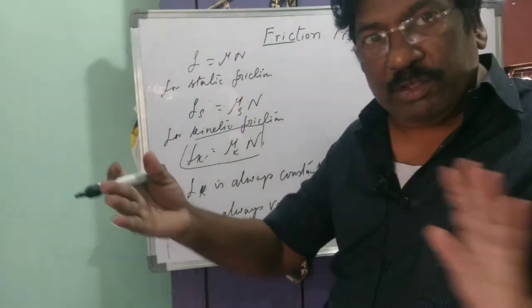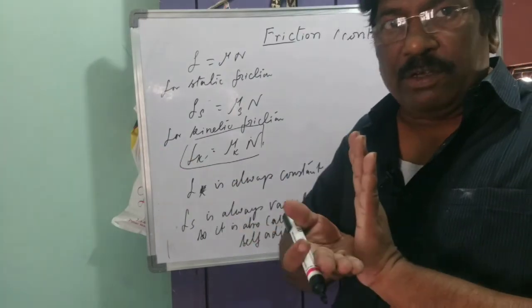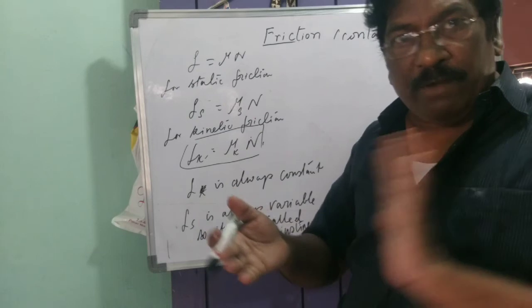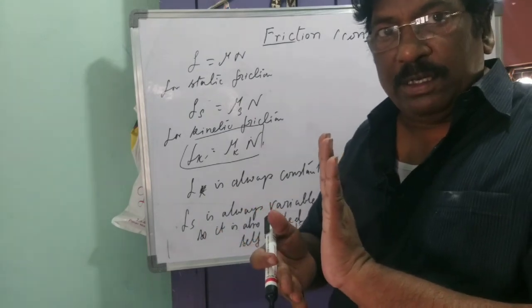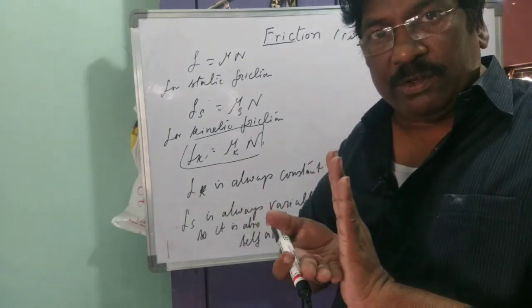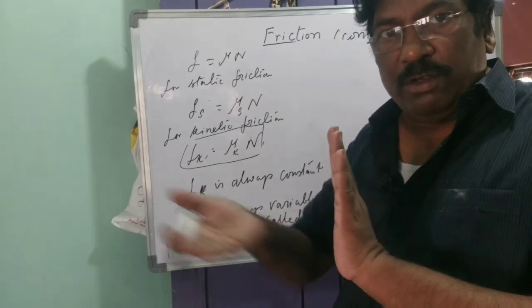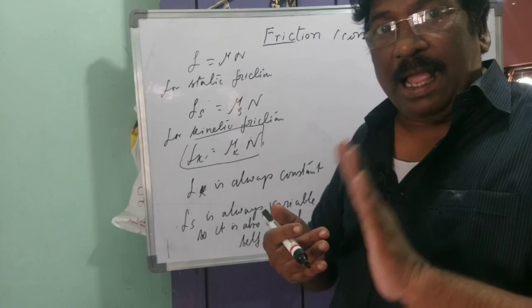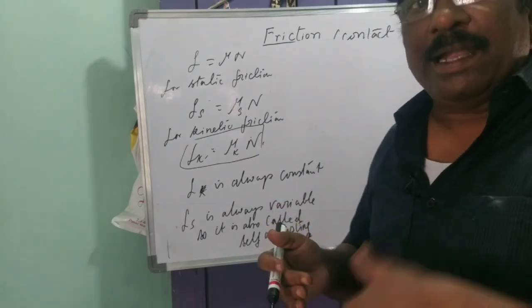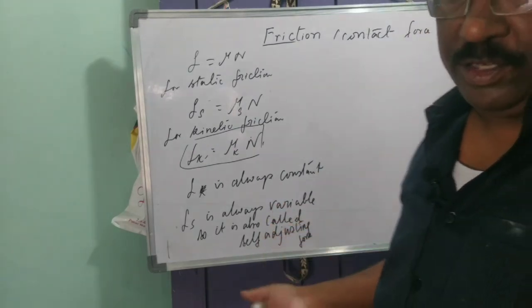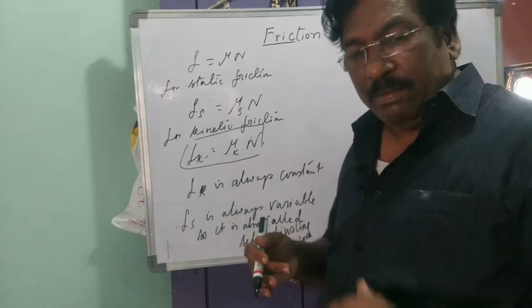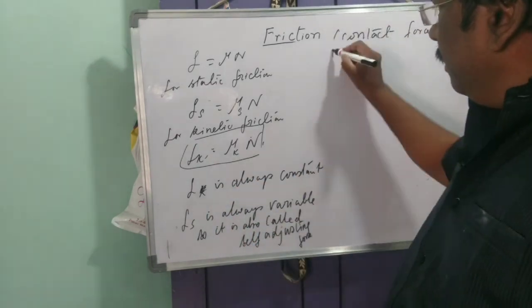So whatever force we apply, the same amount of force it will give. Suppose a 10 kg body is there. If you apply 1 kg force, 10 Newton force, it also gives 10 Newton force. If you apply 2 Newton force, it also gives 2 Newton force to balance. How much? As long as it is within a limit, and that limit is called limiting friction. After that limit, it cannot give. Then the body starts moving. Okay. This is all about the